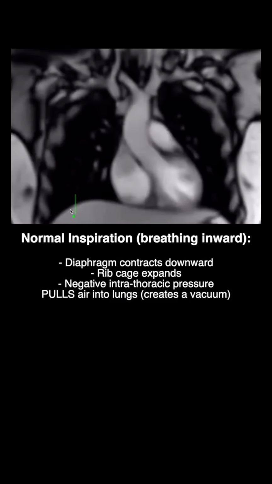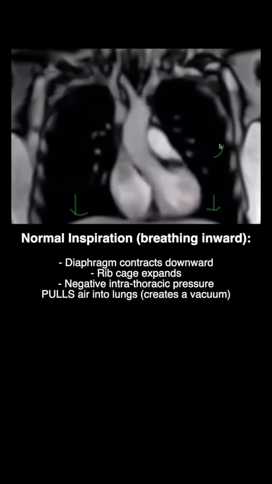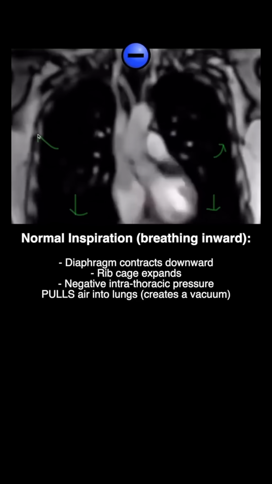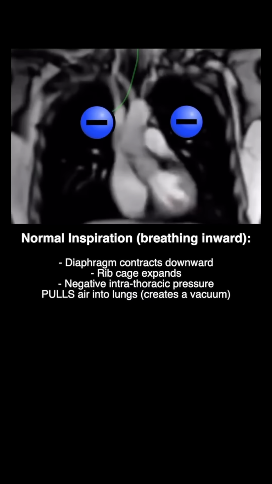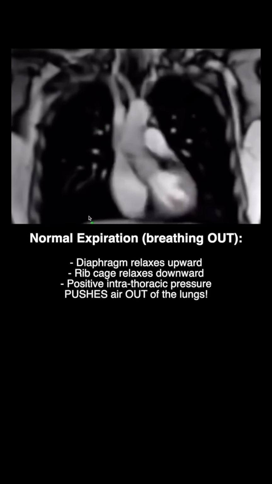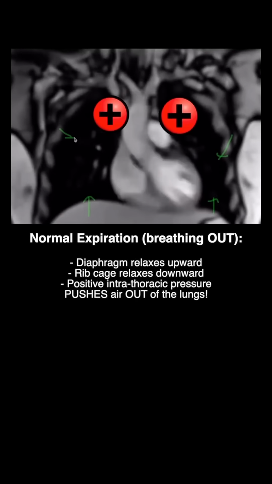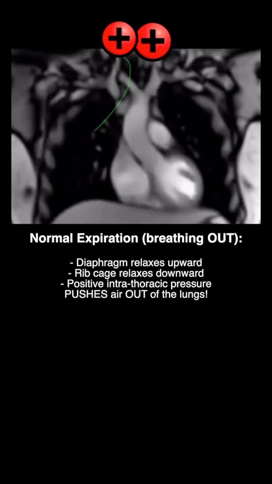Normally when we breathe in or inspire, our lungs create a vacuum by contracting the diaphragm and moving it downward, causing the rib cage to expand. This causes a negative intrathoracic pressure during inspiration, which allows air to enter. Then when we expire and breathe outward, the diaphragm relaxes, causing positive intrathoracic pressure, allowing air to be pushed out